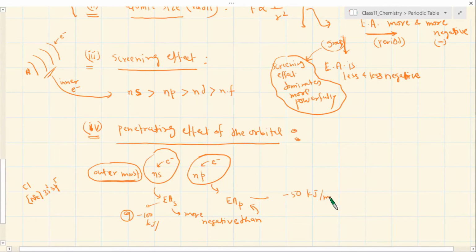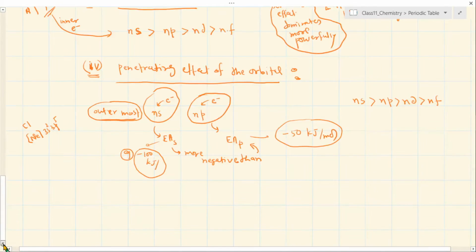Which is more negative means more energy released? This one, because here the electron is more powerfully drawn to the nucleus. So the penetrating effect of the orbital will also affect the value of electron gain enthalpy or electron affinity, and always s orbital has more penetrating effect than p orbital, then d orbital, and then f orbital. Okay, so you have to keep this in mind also.